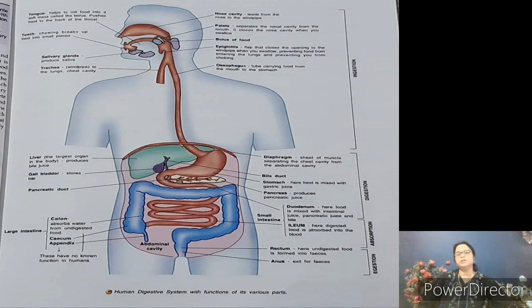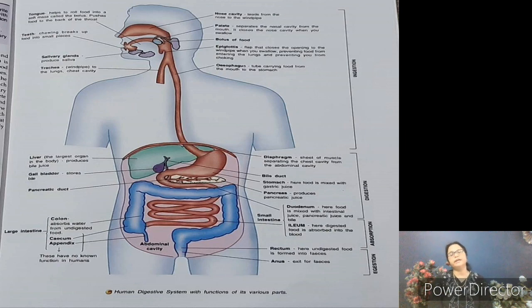Here major portion of digestion occurs with the help of many enzymes, secretion by the bile, pancreatic secretions, and in the intestine so many succus entericus is there, which is used to convert complex food compound into simpler form. After that, next process after digestion is the absorption of nutrients.